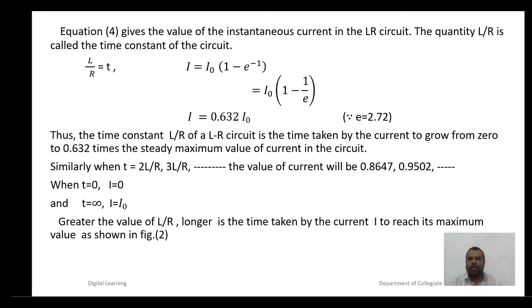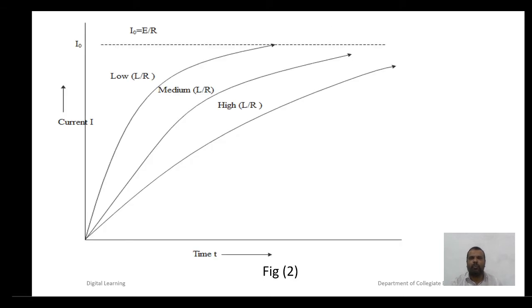Similarly, when t is equal to 2L by R, 3L by R and so on, the values of current will be 0.8647, 0.9502, etc. When t is equal to 0, I is equal to 0, and when t is equal to infinity, I is equal to I0. Greater the value of L by R, larger is the time taken by the current I to reach its maximum value, as shown in figure 2.